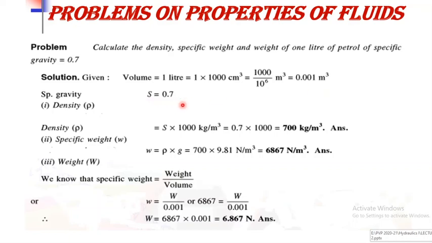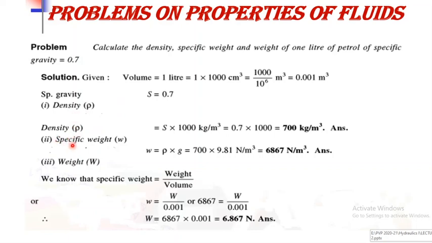The specific gravity of the petrol is given, that is 0.7, and the formula for calculating the specific gravity is known, that is density of any liquid to the density of standard liquid. And the density of standard liquid is nothing but the density of water, and we are taking the density of water as 1000 kg per meter cube.